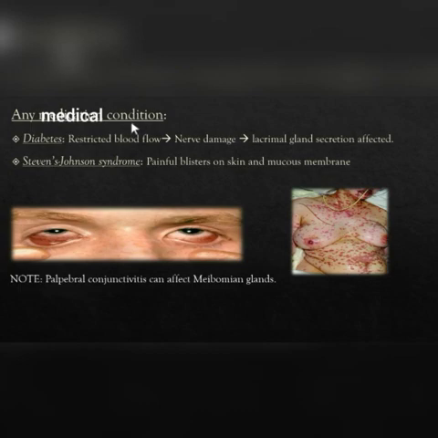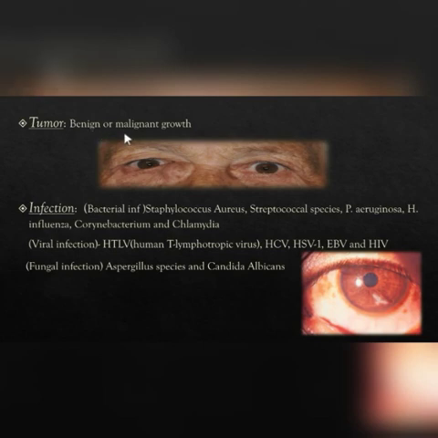Underlying medical conditions, for example diabetes mellitus, which can cause restricted blood flow towards the nerves which are supplying the lacrimal gland and hence affects its secretion. Then we have Stevens-Johnson syndrome. It's a hypersensitivity reaction characterized by painful blisters on the skin as well as on the mucous membrane, and since we all know that the conjunctiva itself is a mucous membrane, any damage to the conjunctiva can also damage goblet cells which are contributing the mucous layer. Any benign or malignant growth can cause lacrimal gland obstruction and hence its secretion is affected.